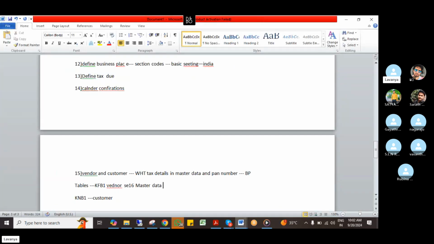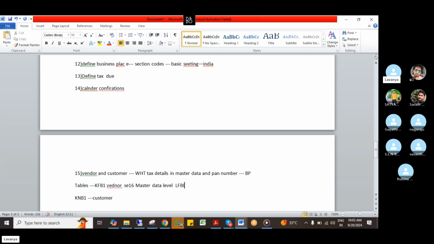These are the tables. At master data level it will be LFA1. The tables are LFA1 and LFB1. If you go to that, what are the customers we are having, we can see.